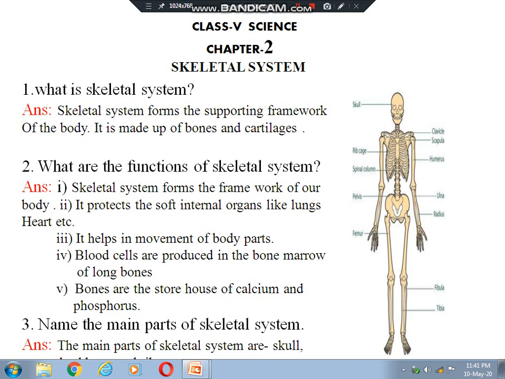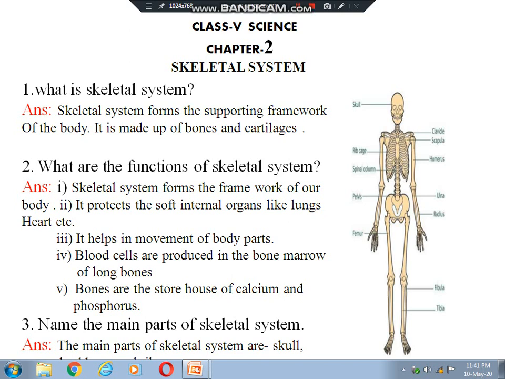Dear students, I am going to teach class 5 science chapter 2, and in this chapter you will learn about the skeletal system in the human body. You know that I taught you chapter 1 by making questions, and I hope that you have prepared the chapter very nicely. Now I am teaching you chapter 2 in the same way, that is by making questions. I think it will be easier for you to understand.